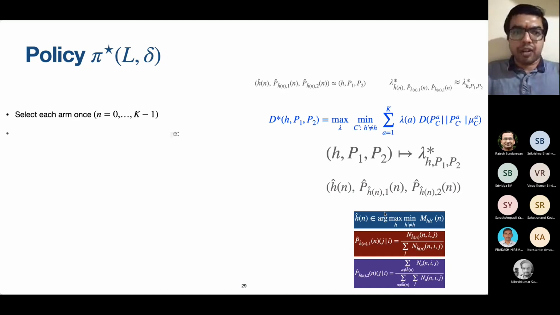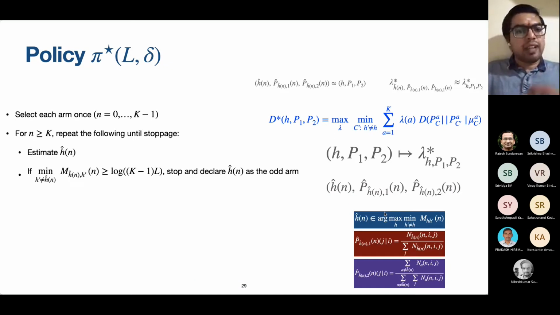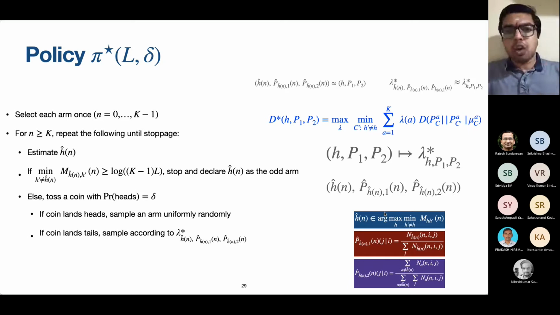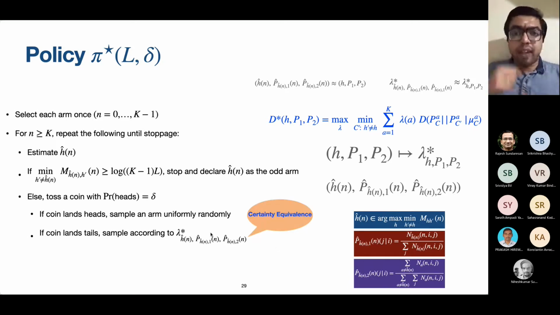Okay, so with these, we construct a policy. It's a very simple policy. Keep sampling the arms until the test statistic exceeds a certain threshold. If it exceeds a certain threshold, stop and declare the odd arm. That's all. The important point to notice here is that whenever we want to sample, we will sample according to the lambda star for the estimated configuration or the estimated problem instance at that time.